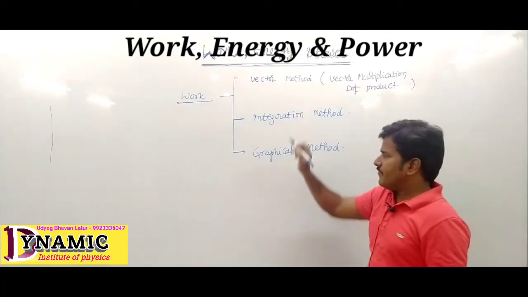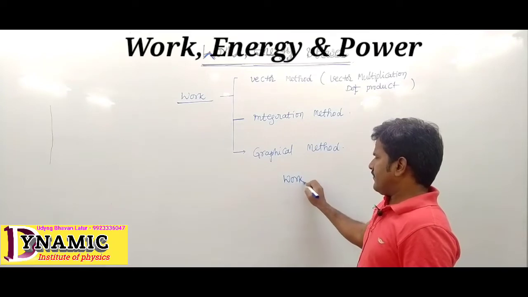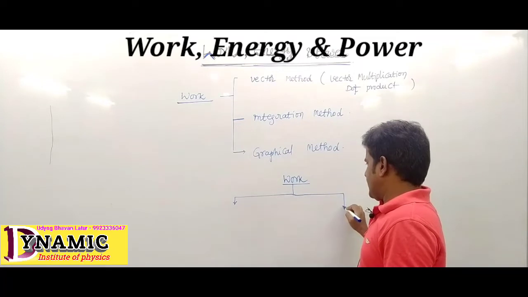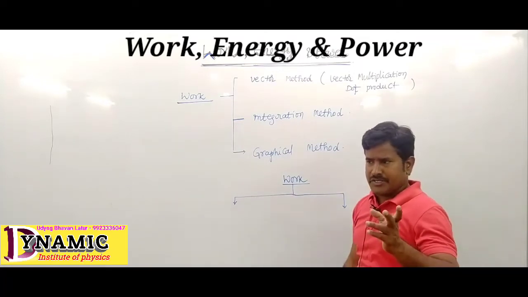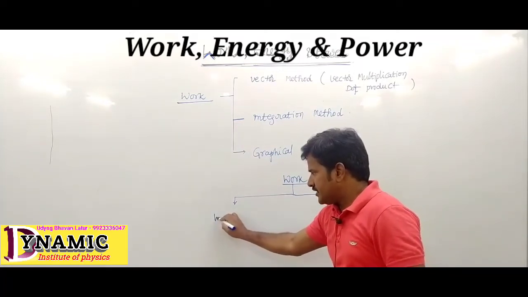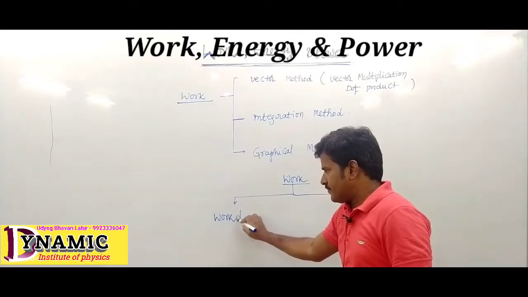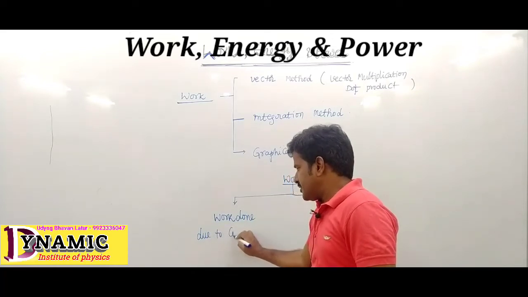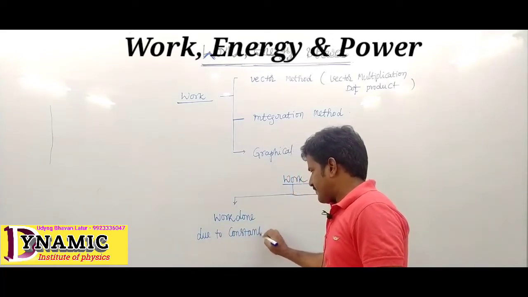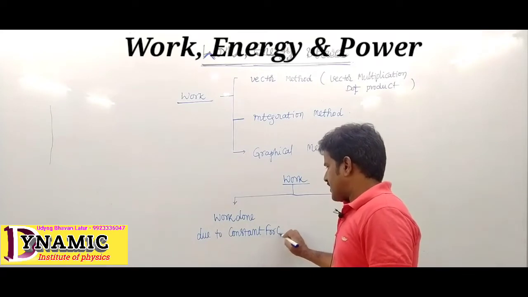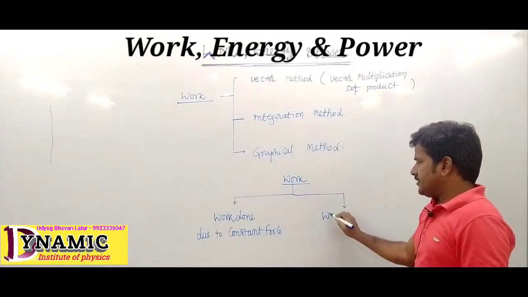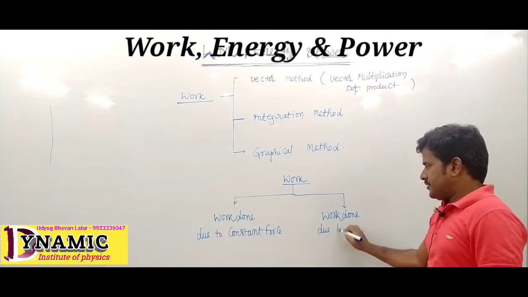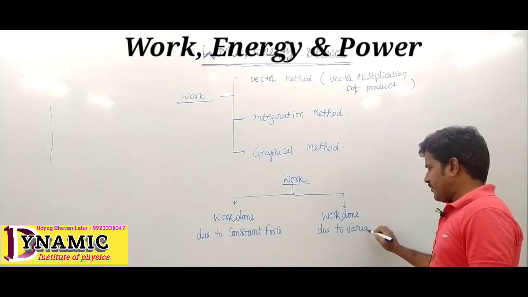Work is considered done on the body or by the body due to two conditions. One, work done due to constant force. And second one is work done due to variable force.